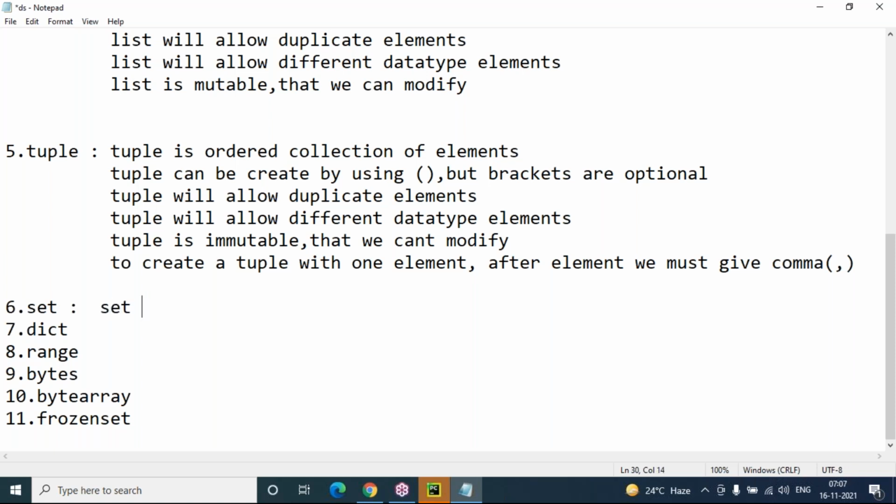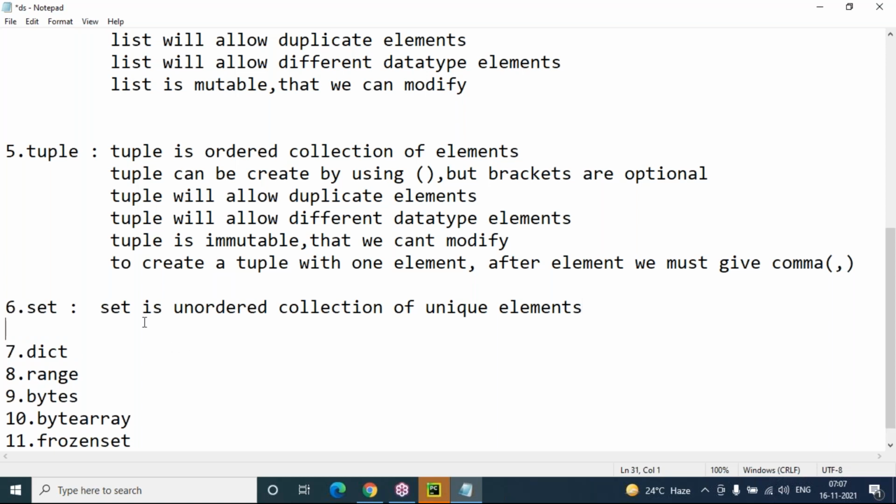See, set is somewhat different from tuple and list. A set is an unordered collection of unique elements. Unique elements, no duplicate values. Set will not allow duplicates. Even if you give some duplicate values, it will simply ignore them. It won't accept the duplicate values.